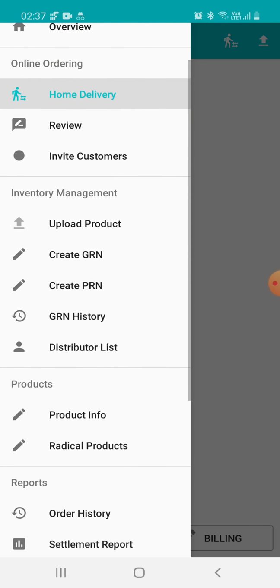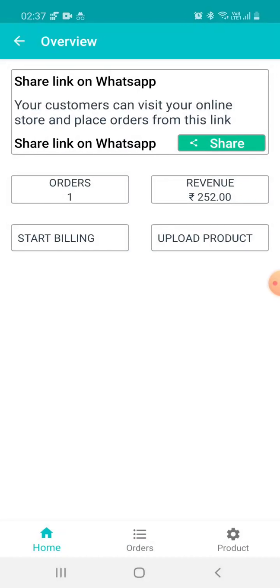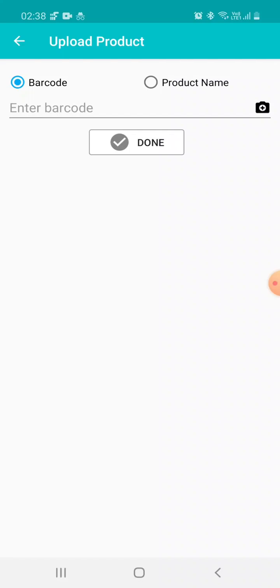Now there is the invite customers segment. The invite customer segment gives you the liberty to invite your customers by sharing your shop link. Now that we have seen how we can invite our customers to our store, we'll see how we can upload a product on a button click. We can do it in the same way as we did while we were using the Footcare POS Android application.